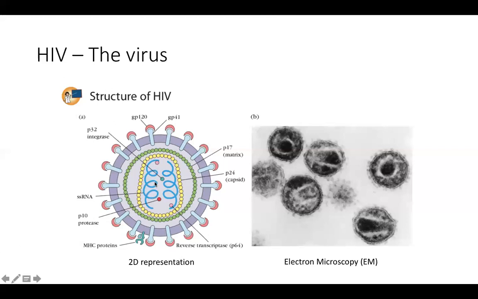So we call these retroviruses. There are several retroviruses, including HIV and human T lymphocyte virus (HTLV). Sorry, HBV is not a retrovirus; it's a DNA virus. Forget about HBV. So we are discussing HIV now. There are two single-stranded RNAs which function by converting themselves into DNA in the host, and then there are some proteins which help this function. So there is a reverse transcriptase, of course, known as P64. There is a protease which helps in making the proteins.